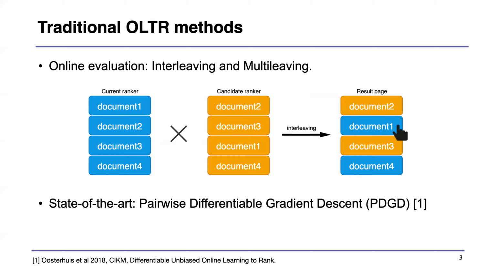The state-of-the-art online learning to rank algorithm is the PDGD method, pairwise differentiable gradient descent. One thing I want to say here is that this method does not rely on online evaluation. Instead, it estimates its gradient using inferred pairwise document preferences. So it is a completely different algorithm.